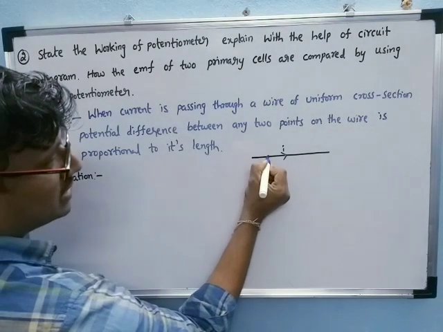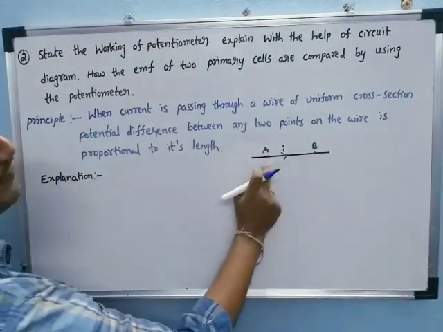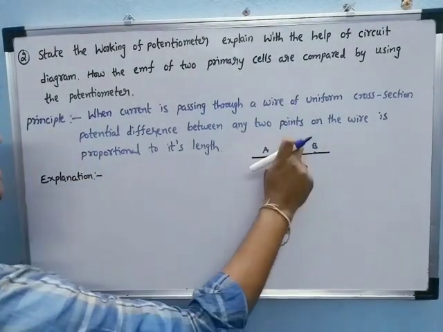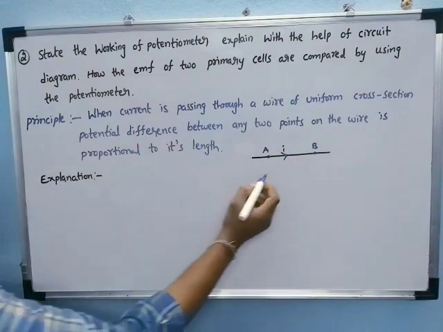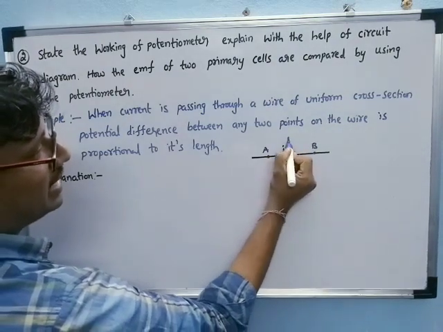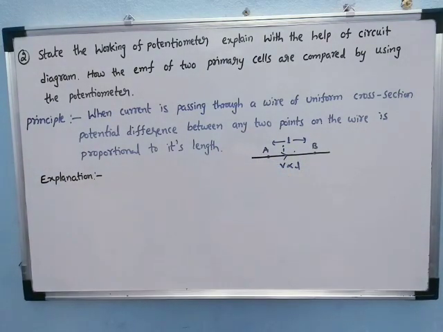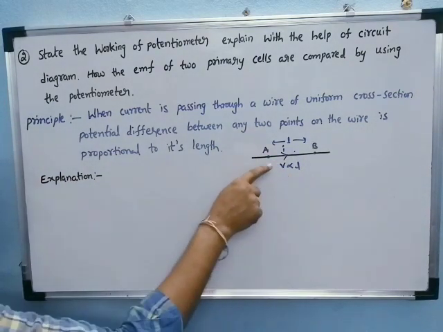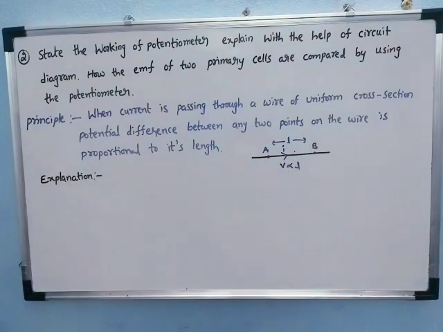For example, this is considered the A point and this is the B point. The potential difference between any two points on the wire is directly proportional to its length. This length we are considering by L. See, that is the principle of potentiometer. Now we can prove this one.